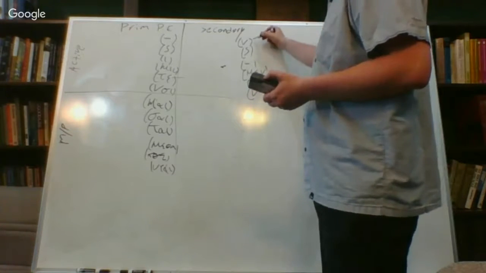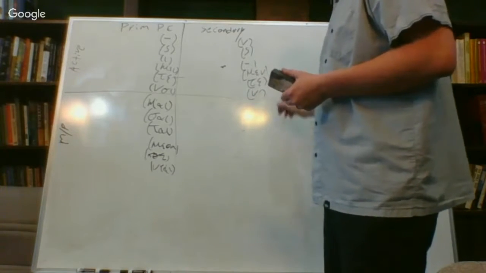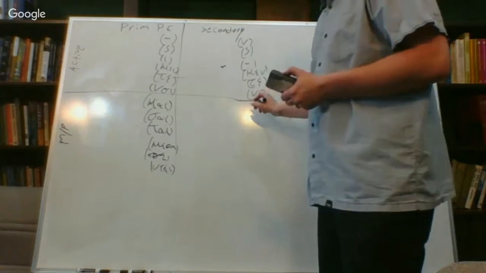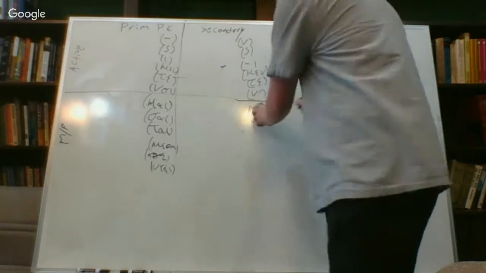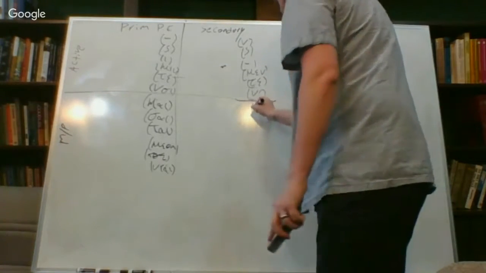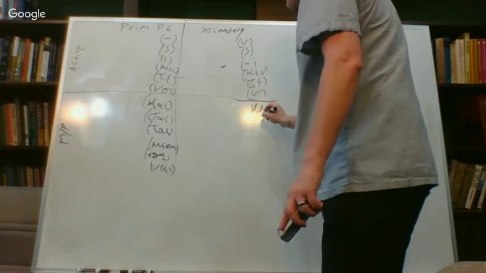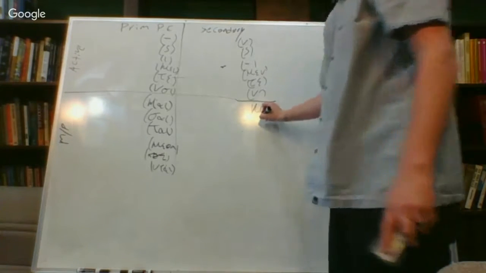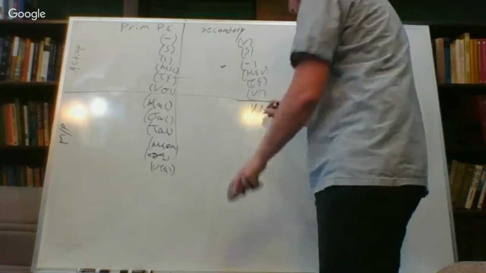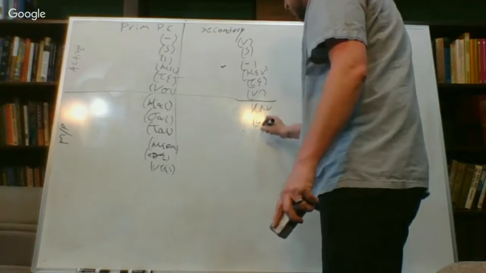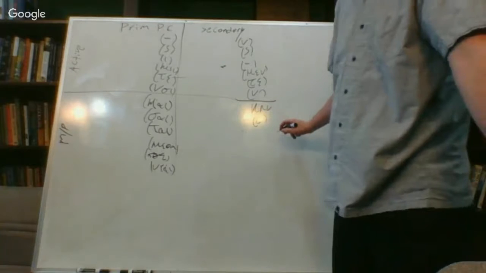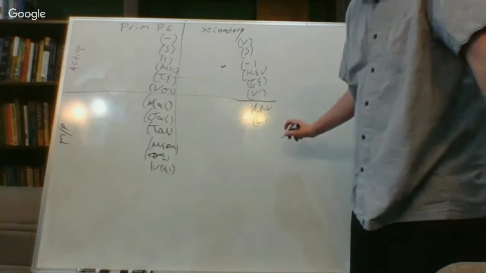So the personal ending here and here are going to be the same. And then down here, we're going to have man, and then we're going to have upsilon, and then we're going to have a ta.